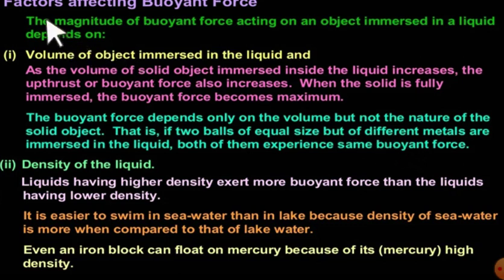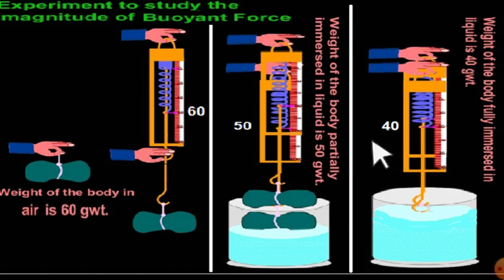Now let's see what factors affect this buoyant force. The magnitude of the buoyant force acting on an object immersed in a liquid depends on various factors. First, the volume of the object immersed in the liquid. In the previous slide, you might have seen that if it is only just touching the liquid, it loses 10 gram weight, but when it is totally immersed, it loses 20 gram weight. I will show you the previous slide again. When it touches slightly onto the liquid, it loses 10 gram weight. When it is fully immersed, it loses 20 gram weight. So the upthrust is 20 gram weight here, and here the upthrust is only 10 gram weight.